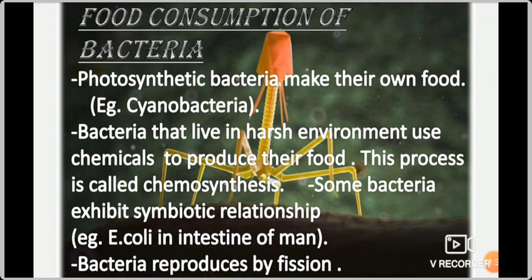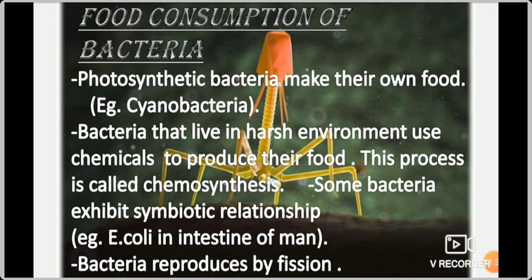What is the meaning of symbiotic? Mutual understanding, mutual relationship, give and get policy. Example, E. coli bacteria. E. coli lives in the intestine of man. E. coli bacteria absorbs the nutrition from the intestine of man, and the human being gets the vitamin from the E. coli.